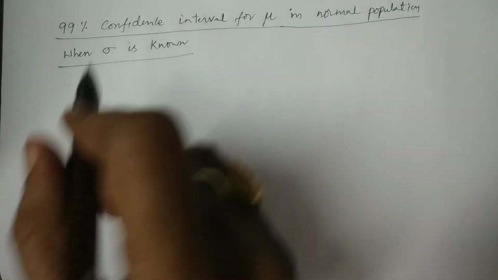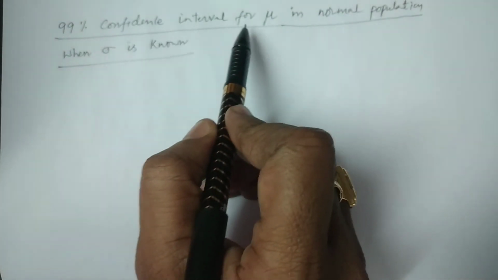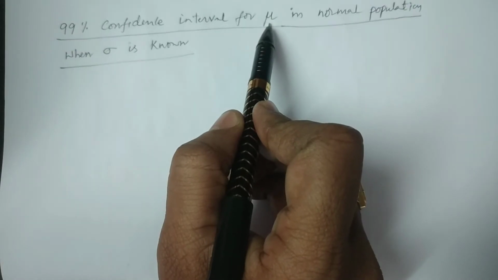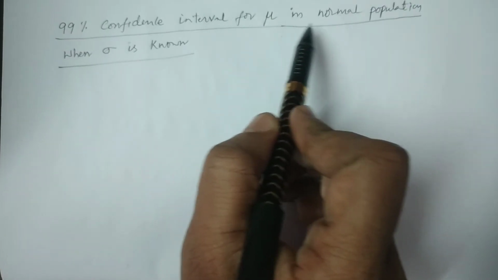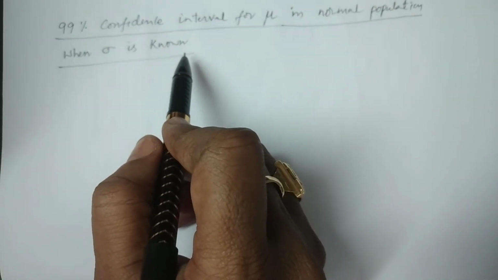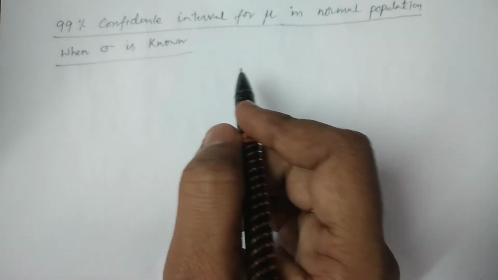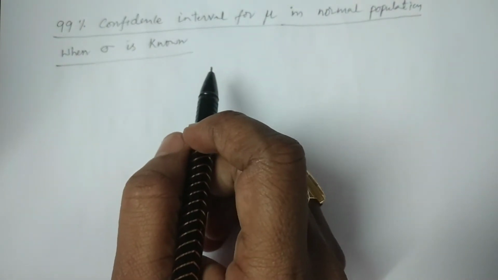So in this lesson I explain 99% confidence intervals for mu, that is the population mean in the normal population when sigma is known. Already I have explained 95% confidence intervals.